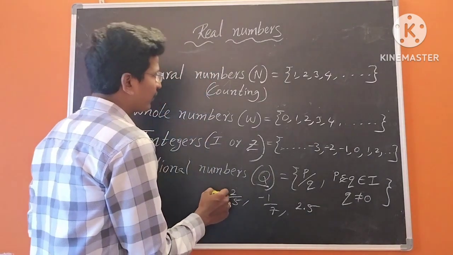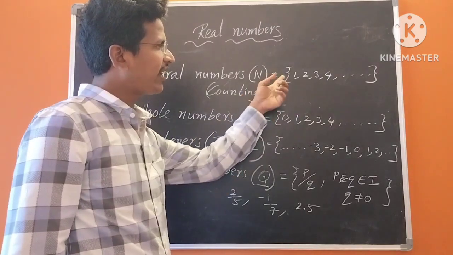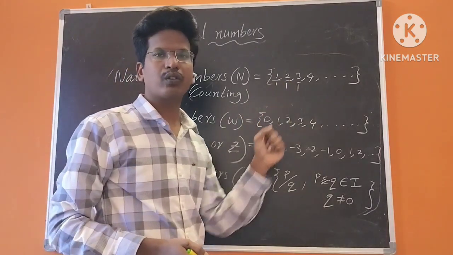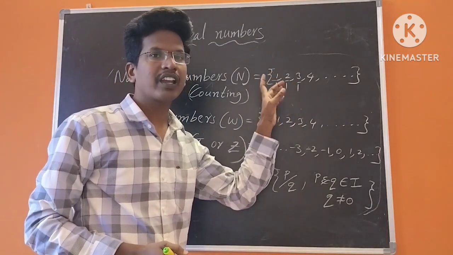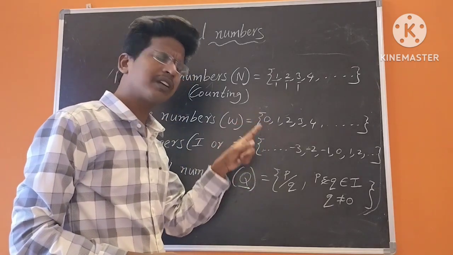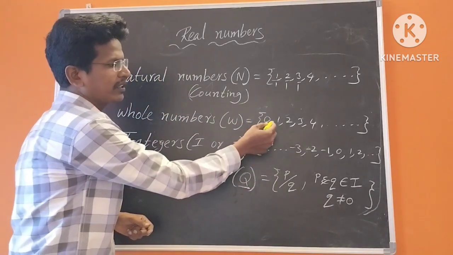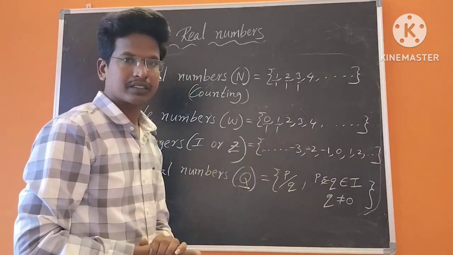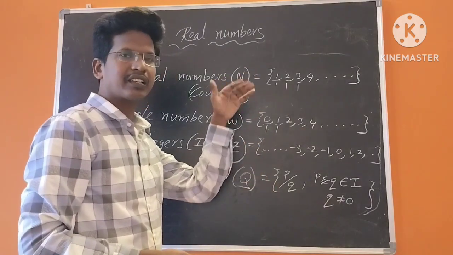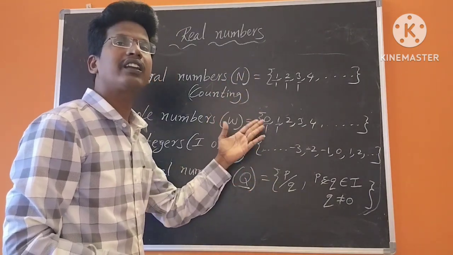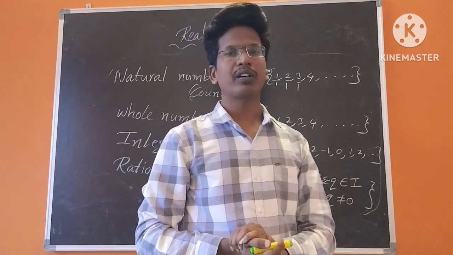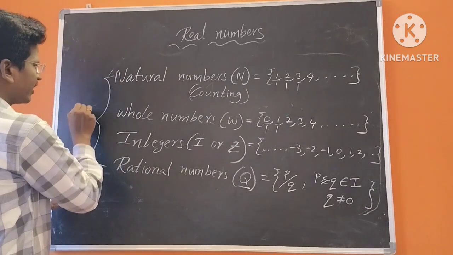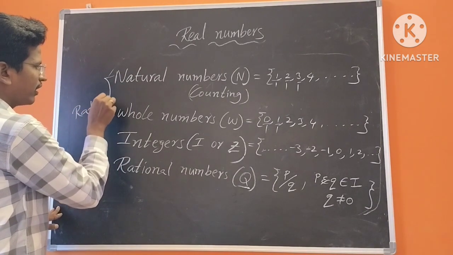And here, if you observe natural numbers, can we say all natural numbers are rational numbers? Yes, because every natural number can be represented in P by Q form, like 1 by 1, 2 by 1, 3 by 1, in that way. Even whole numbers, all whole numbers are rational numbers because they can be represented as 0 by 1, 1 by 1, in that way. Even integers are also rational numbers. But we cannot say rational numbers are natural, or rational numbers are whole, or rational numbers are integers. That way we cannot say, right? So we can say that all these four sets are called the rational number family.